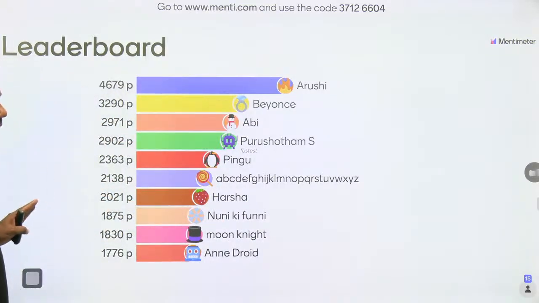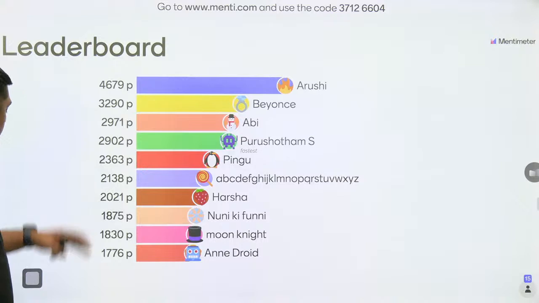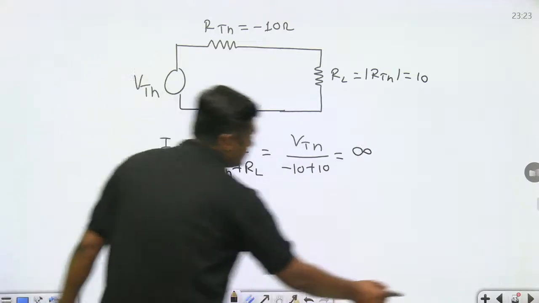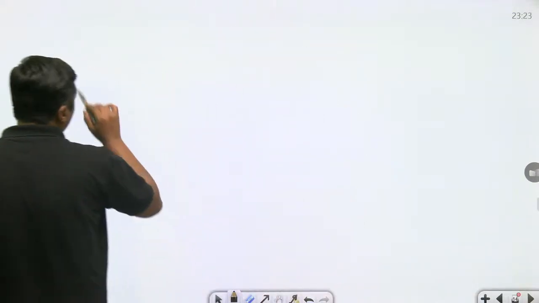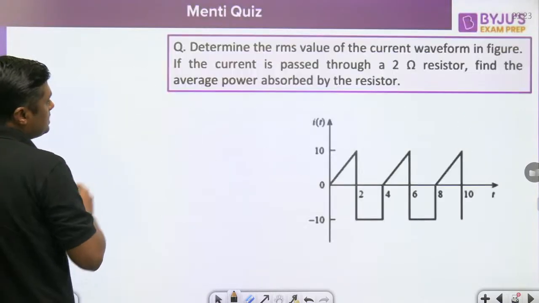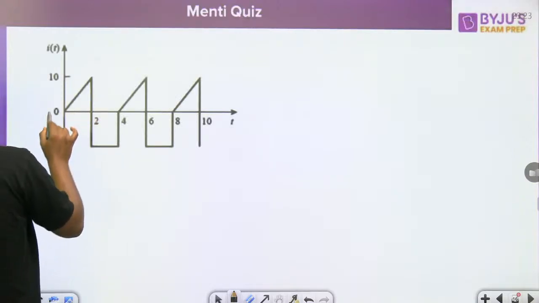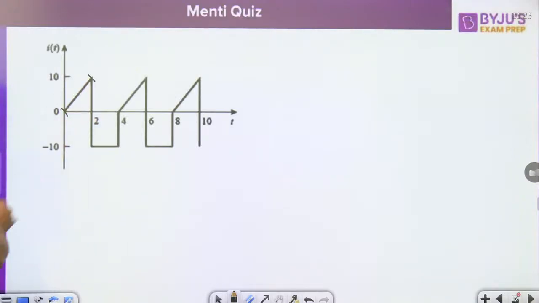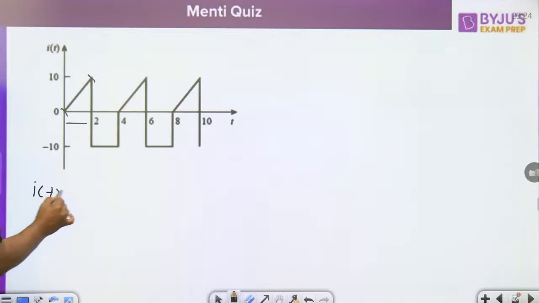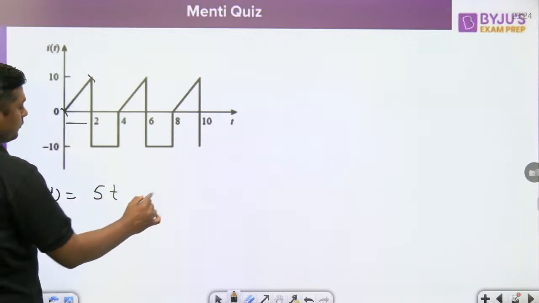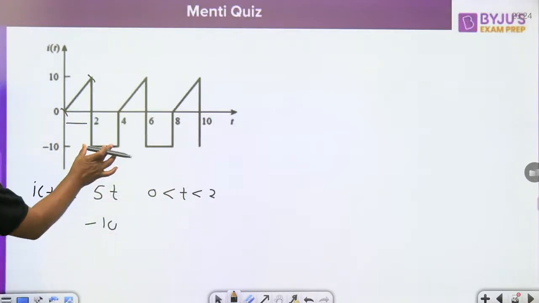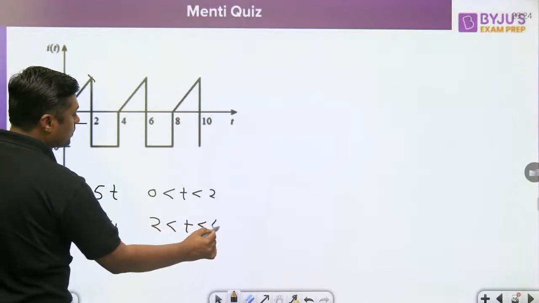Simply find the RMS value of the signal and then use the formula. What is the formula for the RMS value? Remember, this is the triangular waveform. From this point to this point, what is the slope? This is 2 and this is 10. What is the slope of this line? 5. So we can write i(t) is equal to 5t for 0 less than t less than 2, and i(t) is equal to -10 for 2 less than t less than 4.